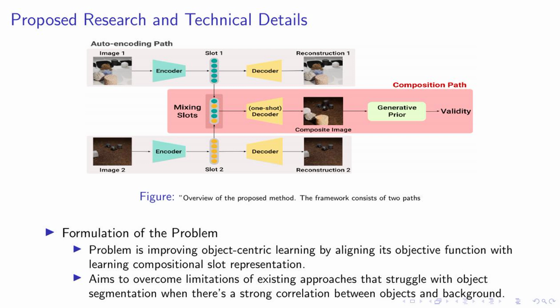The slots are then constrained to capture composable components of the scenes, such as objects, by regularizing the encoder through the composition path. This innovative approach allows us to generate composite images by mixing slot representations from two images and maximize their validity. In essence, our method aims to make object-centric learning more robust and efficient, paving the way for more accurate and reliable results in the field.